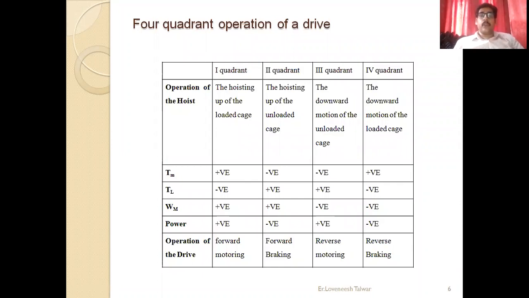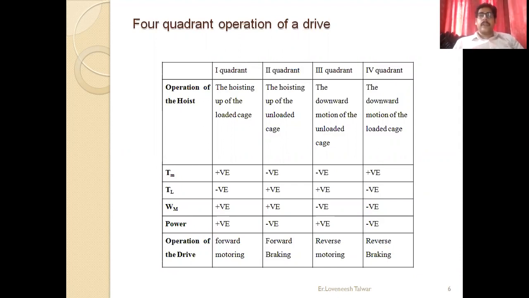Now you can see in your first quadrant, the hoisting up of the loaded cage. In that case, your motor torque will be positive. Your load torque is in the opposite direction to the motor torque. It is negative. Your speed will be positive, and hence your power remains positive. And this is called forward motoring.